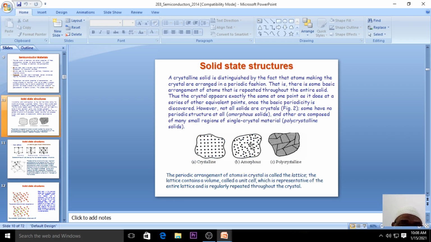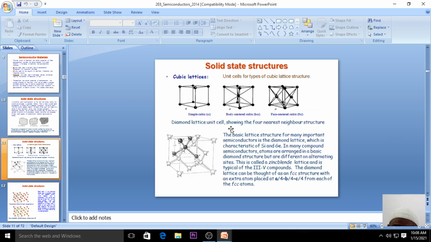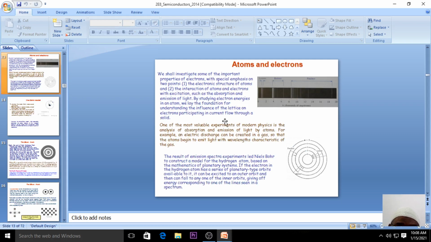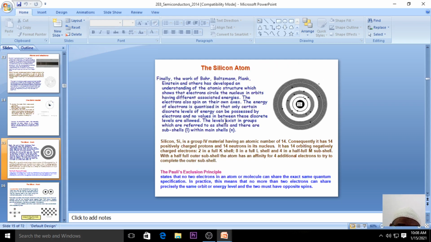Now you can see that we discussed in unit 1 the different solids: crystalline, amorphous, and polycrystalline solids. This has been studied in unit 1. How this is related to silicon and germanium, we'll see here. We start with the silicon atom.